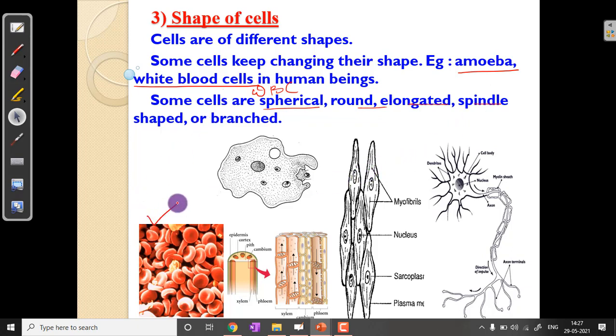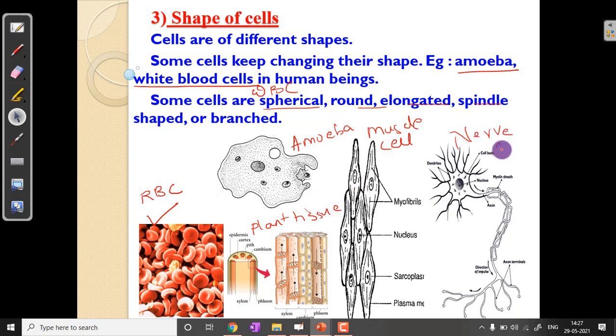So this is your red blood cell in your blood. This is amoeba. This is your muscle cells. In your muscles, you have such elongated spindle-shaped cells. Spindle means pointed at the ends and swollen in the center. Then this is again your plant tissue, xylem and phloem. This is your nerve cell, very important. We will study the structure of the nerve cell in detail in the coming sessions.